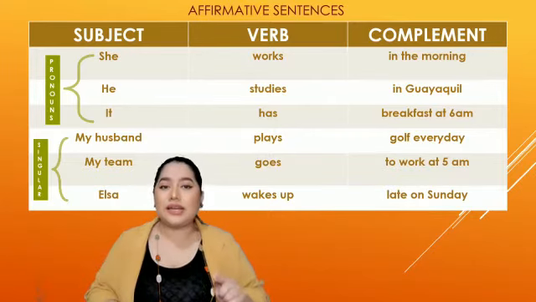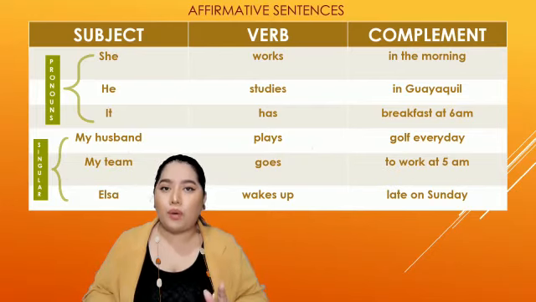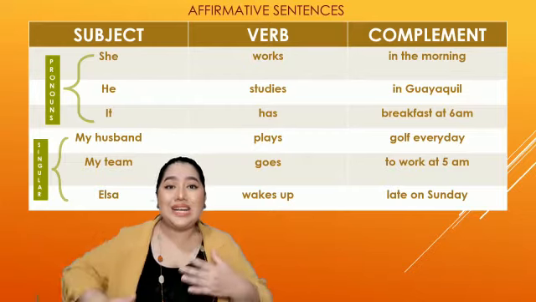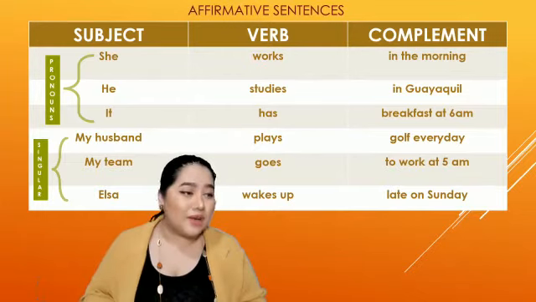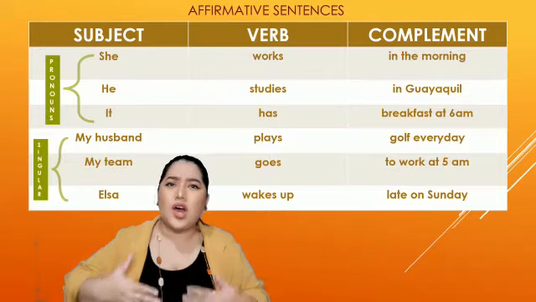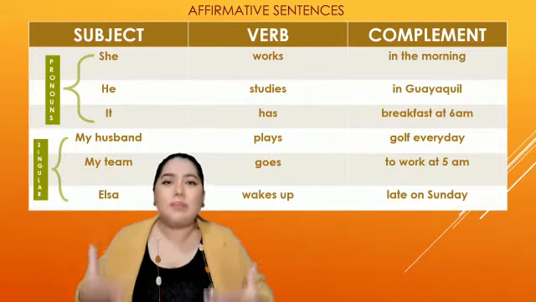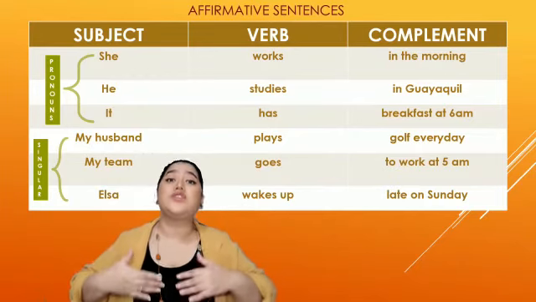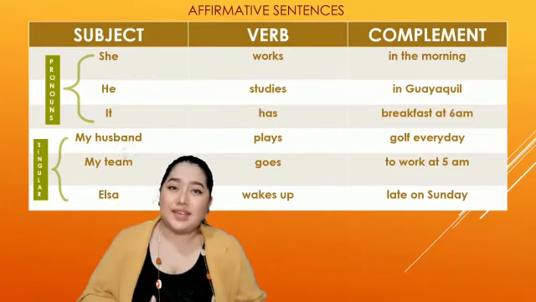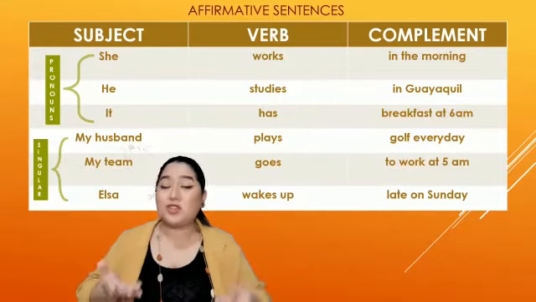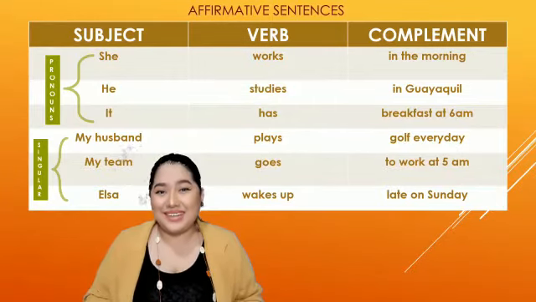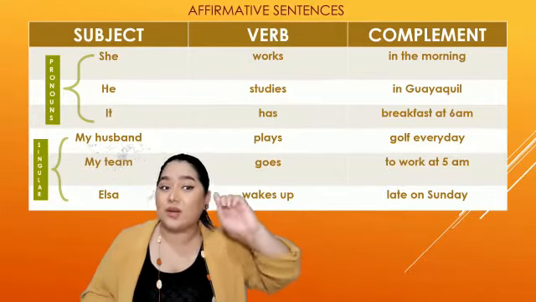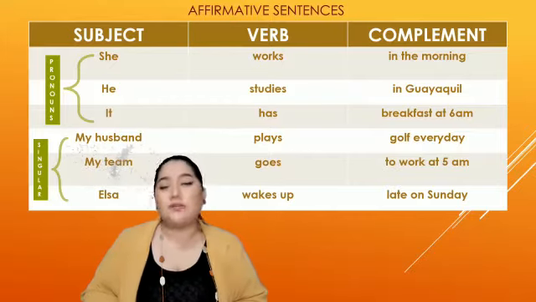The next verb is go. So go ends in the letter O. My teen goes to work at 5 o'clock. What happened here? Well, this verb go ends in this vowel O. You need to add the letters es at the end. Remember, this is a spelling rule, so when you speak, we can't even notice if you know the rule, of course. But we hear the sound S. So my teen goes to work at 5 o'clock.